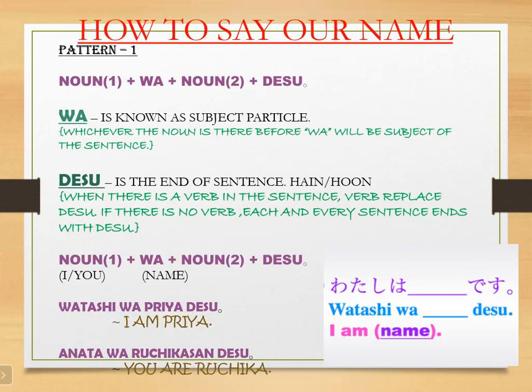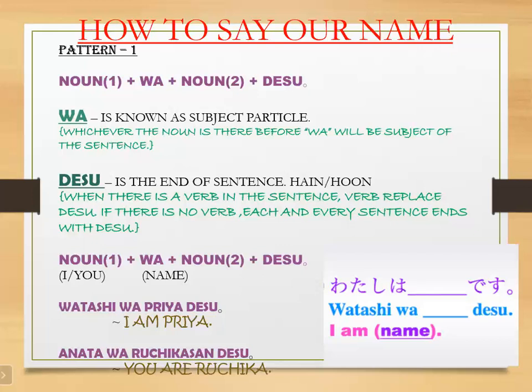Now this is the end of sentence. जैसे हम हिंदी में बोलते हैं ना, तो उसके end of sentence क्या होता है, है या हूँ, मैं प्रिया हूँ. Each and every sentence ends with है या हूँ. यहाँ पे भी सेम है, each and every sentence ends with this.